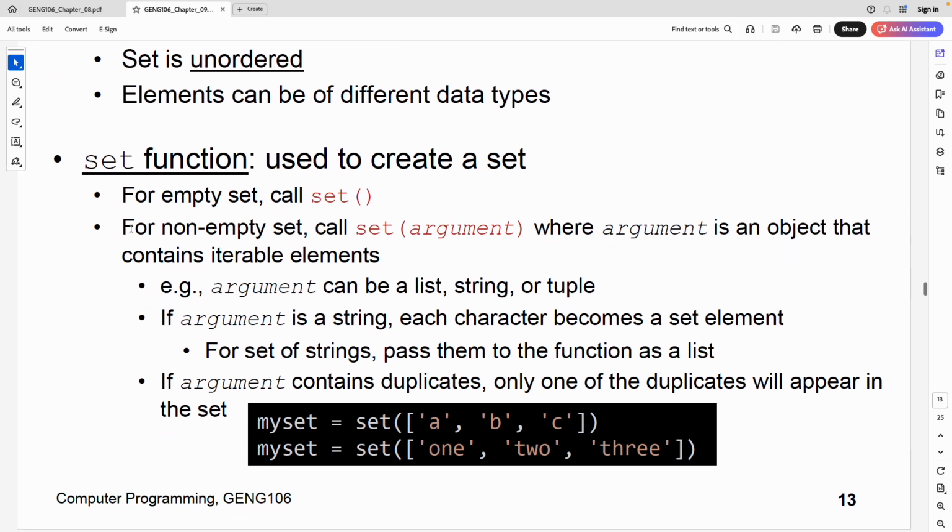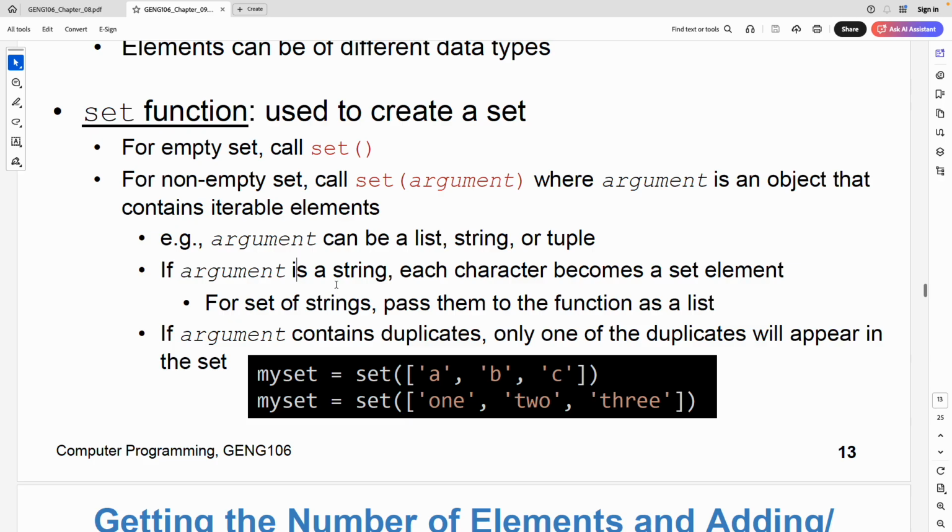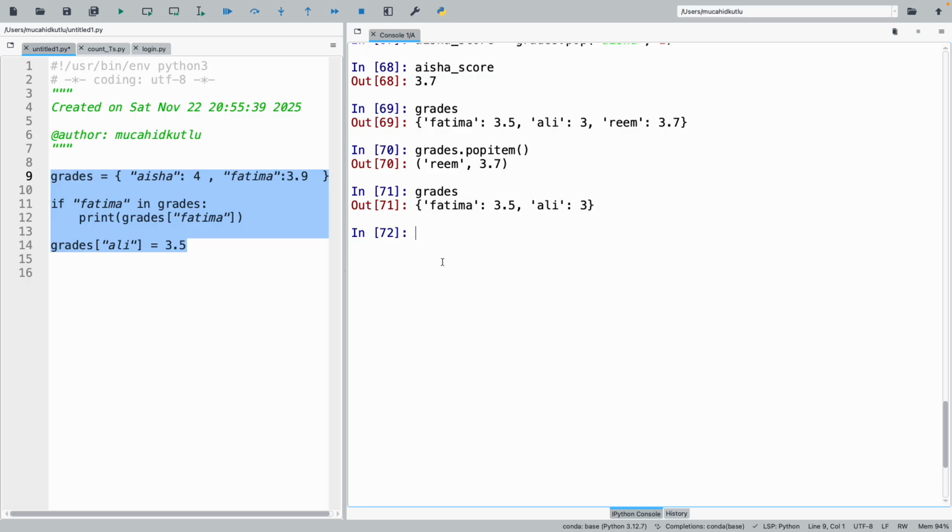And then, well, how can I create a set? Well, I can create a set by using the set function, and if I give a list or a string or a tuple, it converts it to a set. I would like to give you an example for this one. Let's say that I have this list.